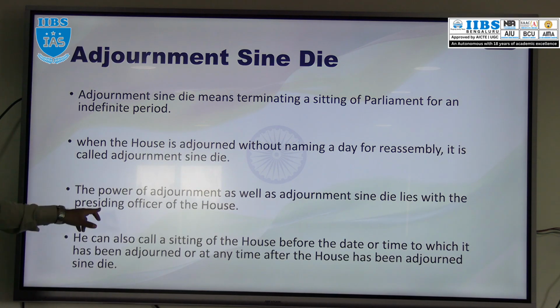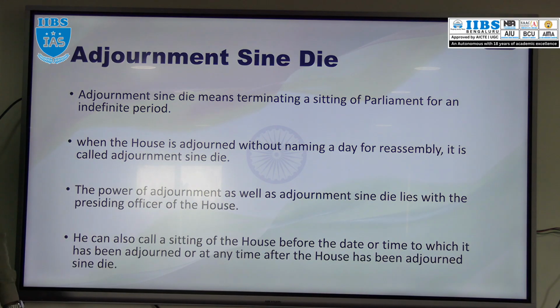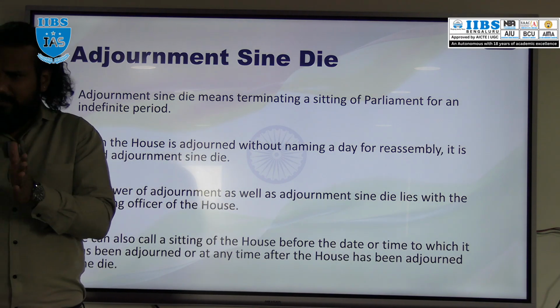So whenever the house is adjourned without naming a day for reassembly, that is nothing but the adjournment sine die. Both the adjournment as well as the adjournment sine die are in the hands of whom? It is in the hands of the presiding officer, as we just discussed. It is the presiding officer who can call the sitting of the house before the date or time to which it has been adjourned. In simple terms.